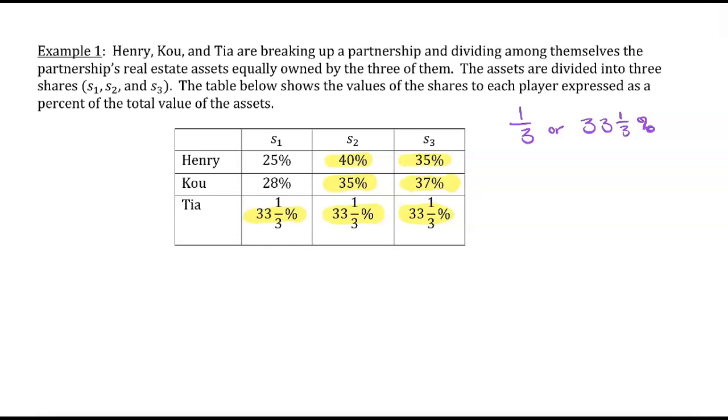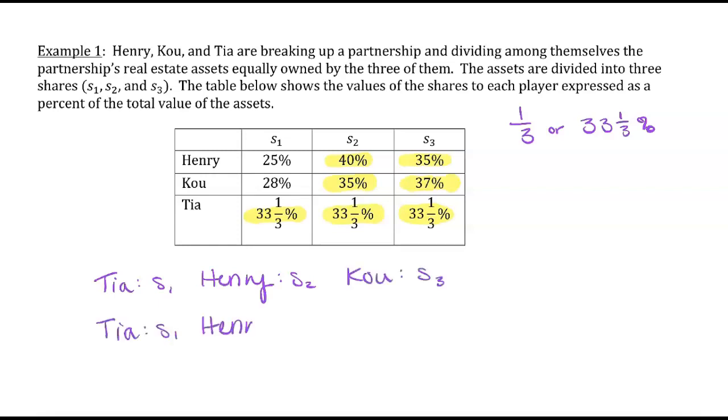So what are all possible fair divisions here? Well, definitely S1 should go to Tia because Tia is the only one that values S1. Then S2 and S3 could go to either Henry or Koo. So we have 2 options here. S2 can go to Henry, while S3 goes to Koo. Or S3 could go to Henry, while S2 goes to Koo. Either of those would be considered fair because everyone gets a fair share based on their own personal value system.